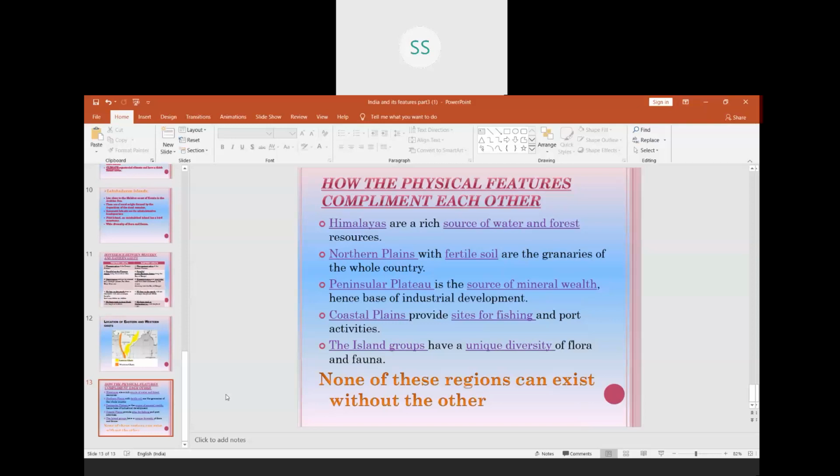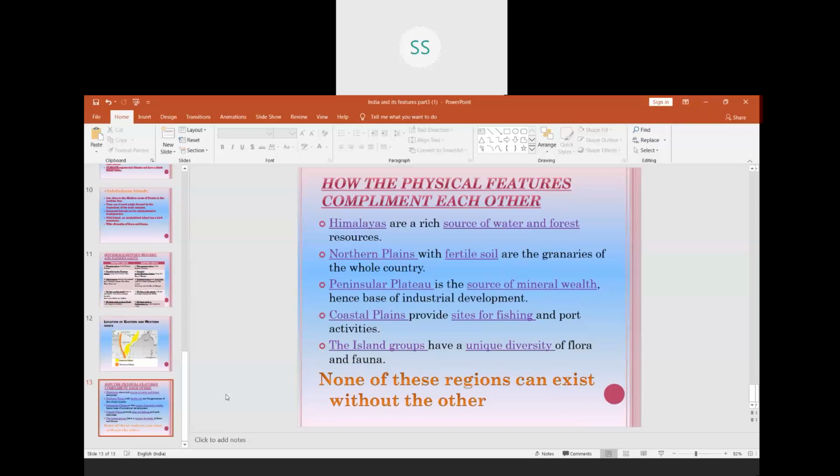And you will study in the climate chapter, Himalayas also help us. Because of the Himalayas, we are not able to get the chilly winds which are blowing from the Mediterranean Sea. So that is how Himalayas are protecting us.